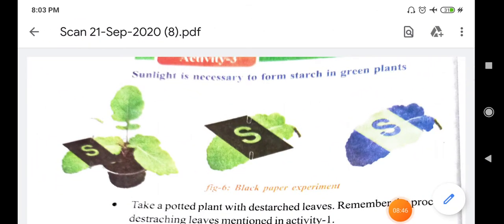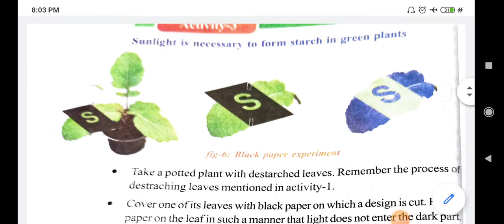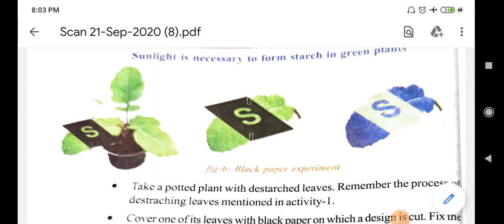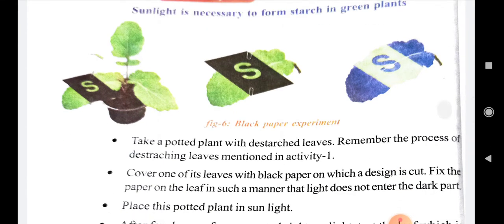So here you can see the diagram. Through the black screen experiment, what we wanted to prove is that sunlight is necessary to form starch in the green plants. Here, the first point, if you see, this is the procedure: take a potted plant with destarched leaves. How to destarch a plant or a leaf, we already know that.